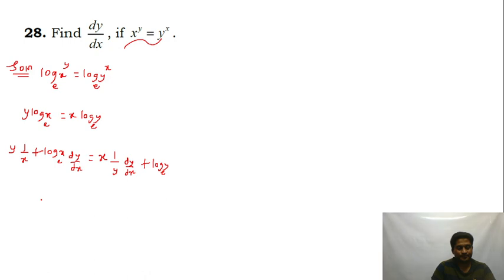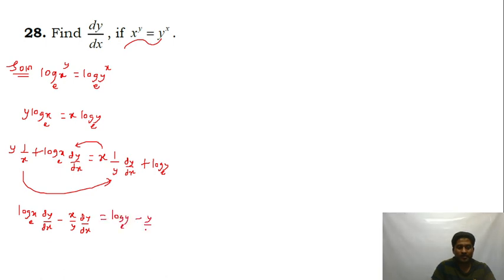Let's do the grouping. I'll shift this dy by dx on the left side, and this y upon x I'll shift on the right side. So this is log x dy by dx minus x upon y dy by dx is equal to log y, and then this is minus y upon x.